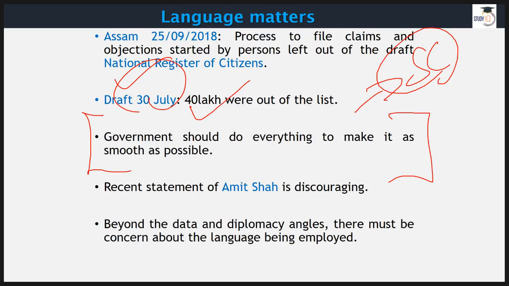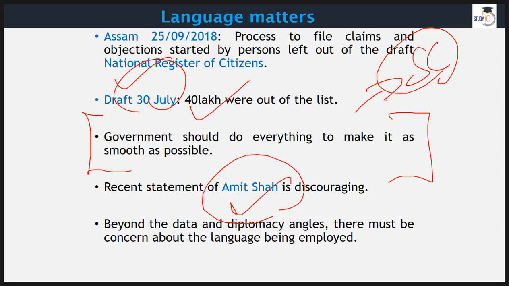But the matter of concern is that political parties are issuing some very negative and discouraging statements. Like Amit Shah said something bad about migrants, or not migrants, but you can say immigrants, right? People coming from other countries are called immigrants. So he was a bit harsh on one or two neighbors of our country, and this is something that we really don't appreciate. We want to develop relationships with our neighboring countries.